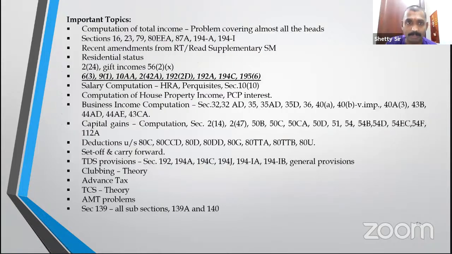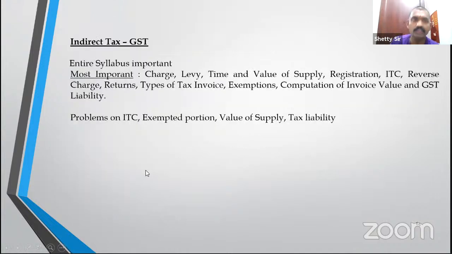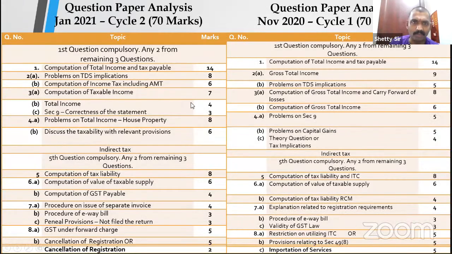Okay, so if you're reasonably prepared well, important topics you can obviously go through. Everything is important, but these are the important heads of income, deductions under various heads. The residential status compulsory question this time. Gift income compulsory question. 56, 10AA. Salary computation, HRA computation, house property computation, business income. These are the special provisions. Capital gains. Deductions, etc. AMT provisions are also important. Next, indirect taxes. Everything is important, but charge, levy, time and value of supply, registration, ITC, reverse charge mechanism, types of supply, etc. are extremely important.